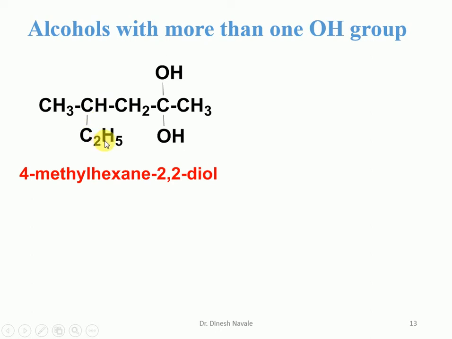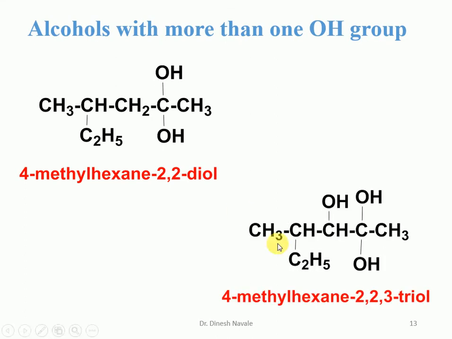So it is a hexanol. But there are 2 OHs here, so it is a hexane diol. And the position of OH is carbon number 2, 2 times. So it is hexane-2,2-diol. And the methyl is the substituent present at carbon number 4. So it is 4-methylhexane-2,2-diol.